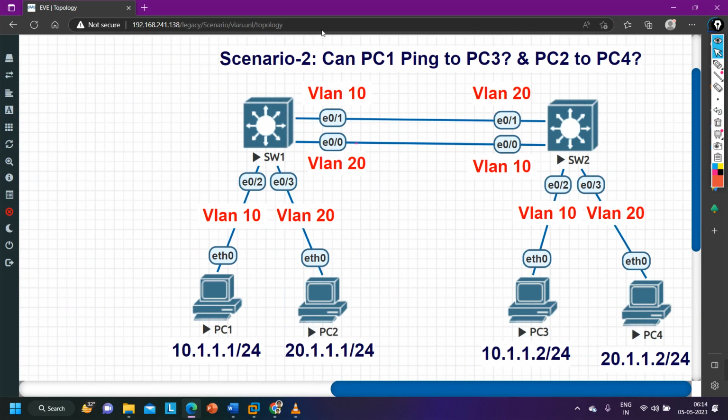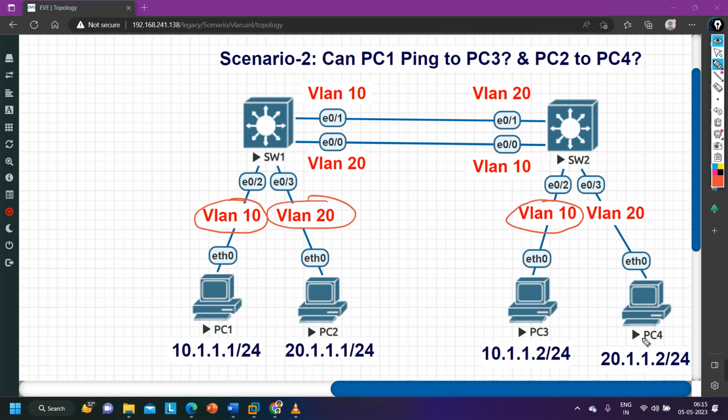So where is PC1? Here is PC1. This is my PC1 and PC1 is member of which VLAN? VLAN 10. PC2 is member of which VLAN? VLAN 20. PC3 is member of which VLAN? VLAN 10. And PC4 is member of which VLAN? VLAN 20. And here this port is member of VLAN 10 and this port is member of VLAN 20. This port is member of VLAN 20 and this port is member of VLAN 10.